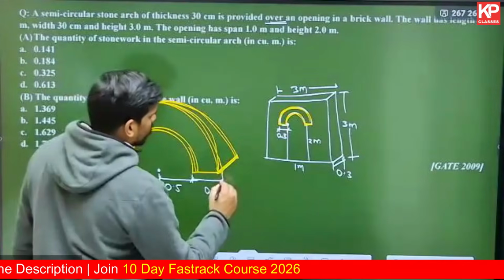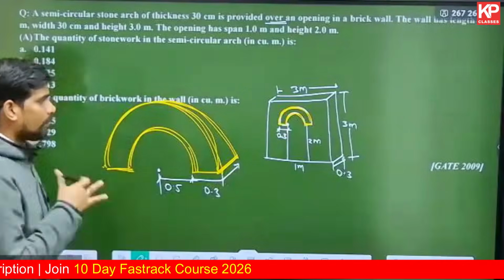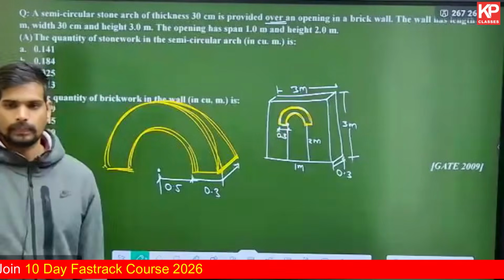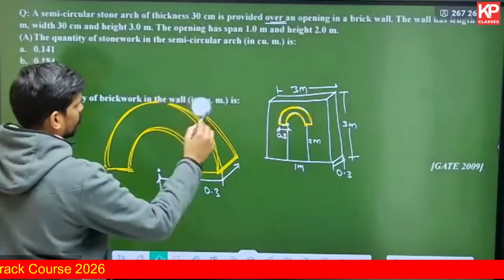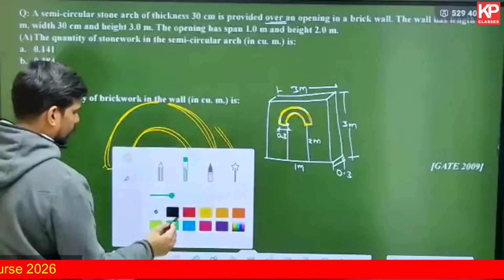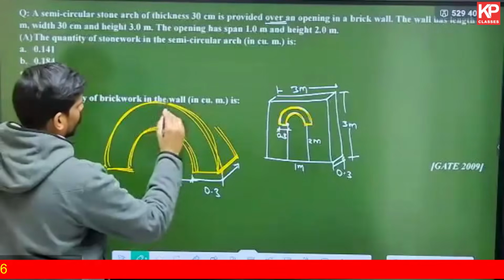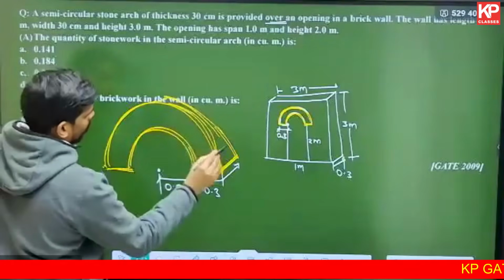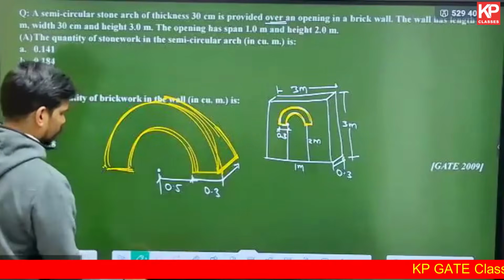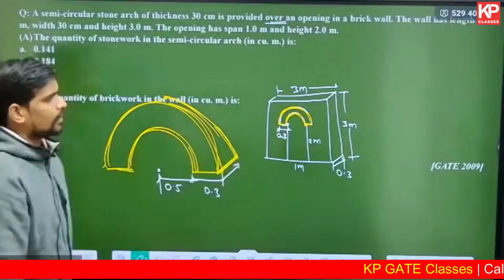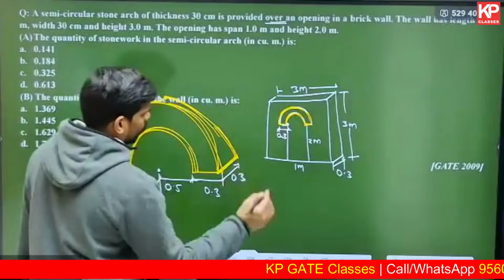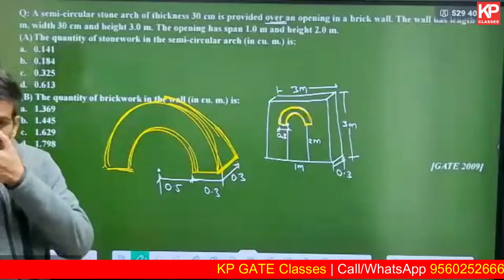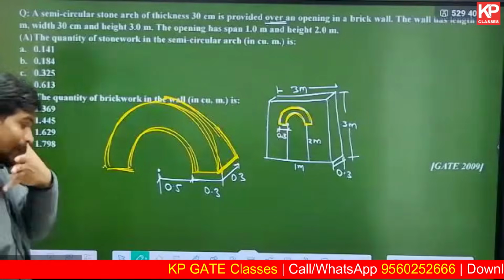And what is the depth of this arch? What is the depth of extrusion? That will be same as the depth of the wall, obviously. That will be 30 centimeters. So those are the dimensions which you need to know for the arch.